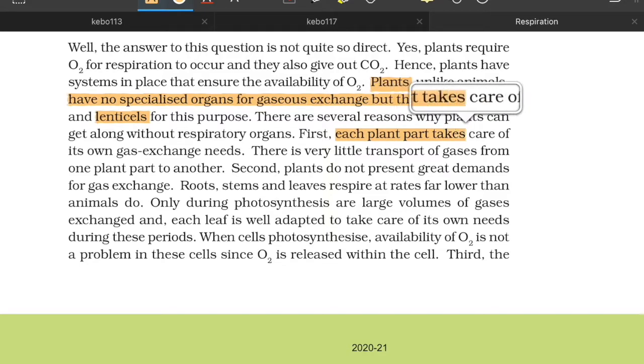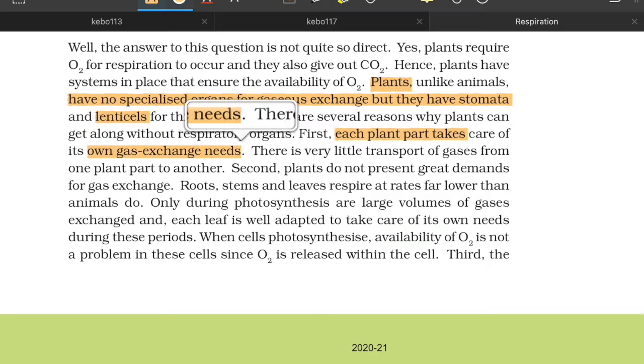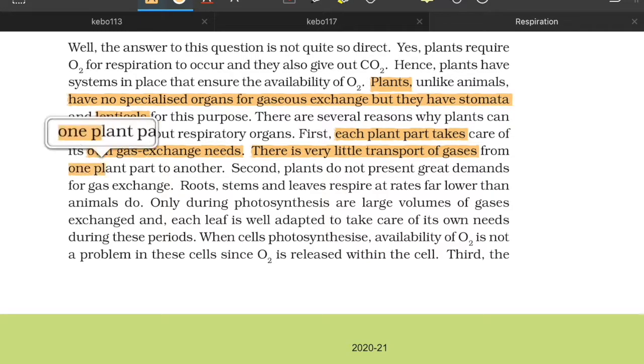Each plant part takes care of its own gaseous needs. This is important. This is the first reason. What is the first reason? Each part takes care of its own gaseous need. It has some mechanism to derive it, so you don't have to take gas from one point and distribute it. That is the first point. There is very little transport of gases from one plant part to another. Important. These statements they can ask anyway.